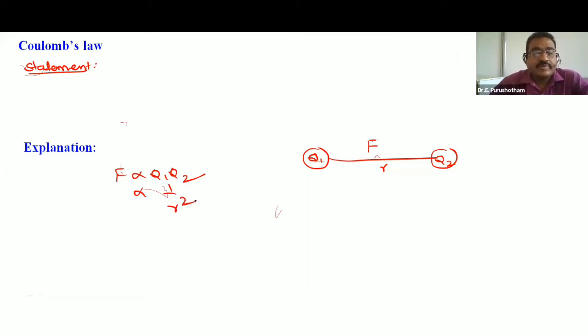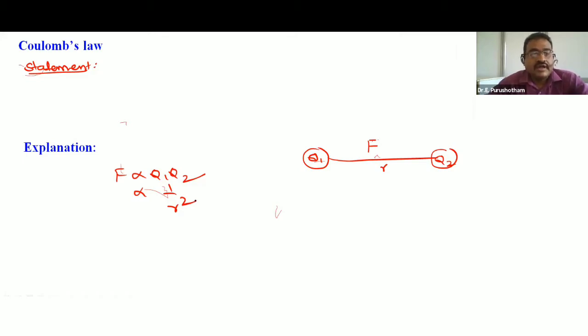So F is directly proportional to Q1 Q2 and inversely proportional to r square. That is the definition. This is called Coulomb's law.